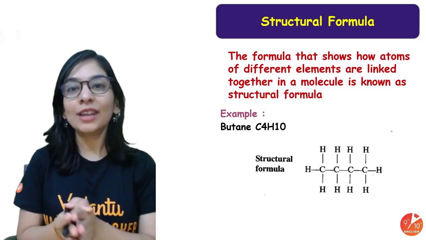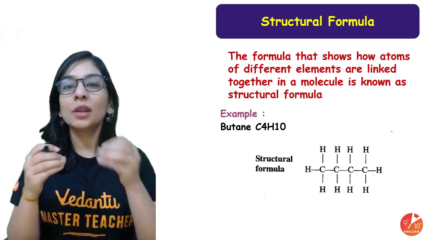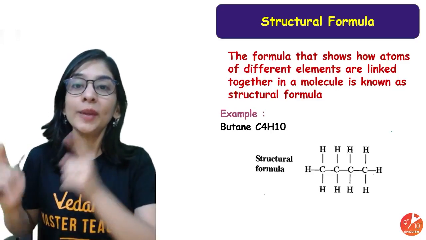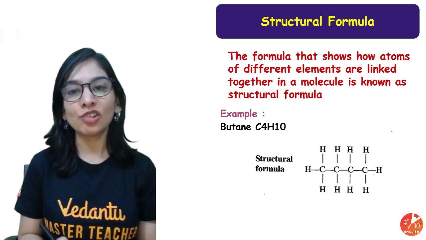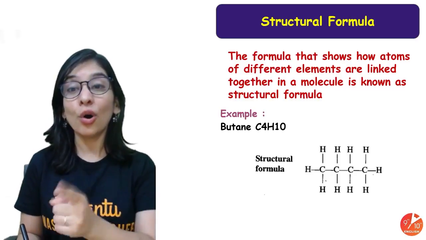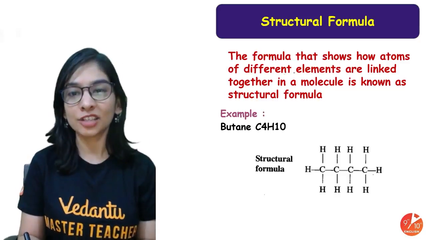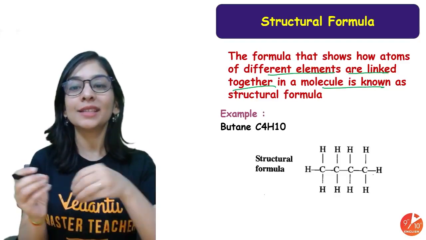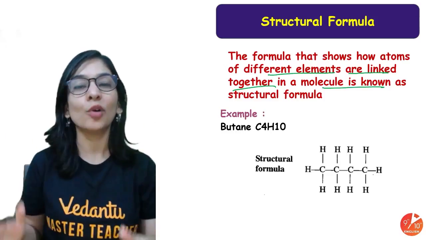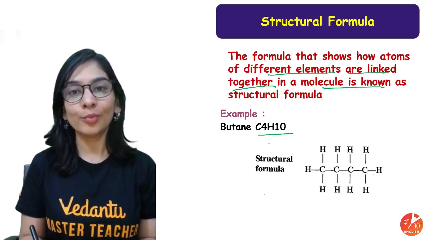Yes. Now let's talk about what are the different ways to write organic compounds, and why I'm telling you, so that you'll be able to understand isomerism, isomers easily. One way is structural formula, where you will show all the kind of linkage between carbon, hydrogen and whatsoever atoms attached. You will show all the different elements, how they are linked all together in the molecule. That's what gives structural formula. So C4H10 is your butane.